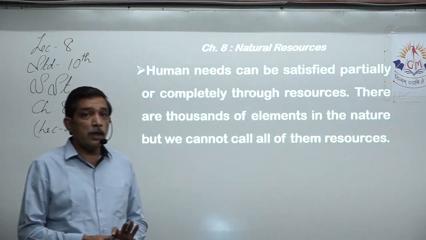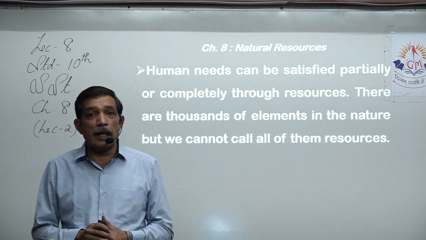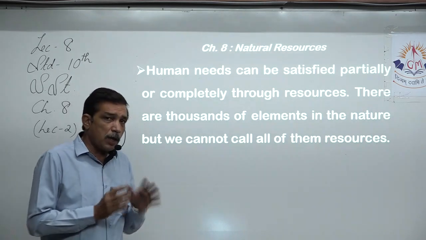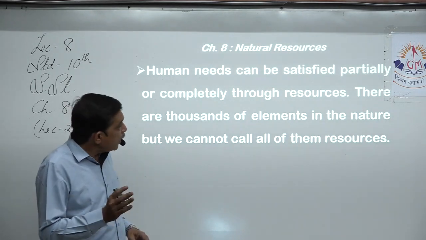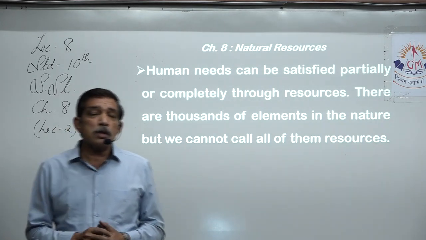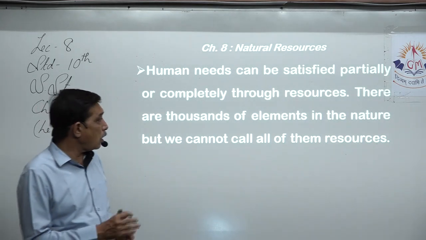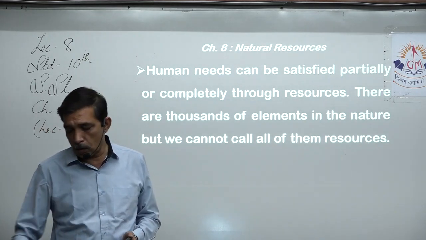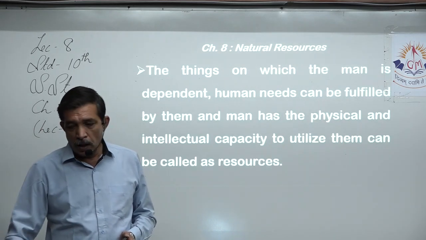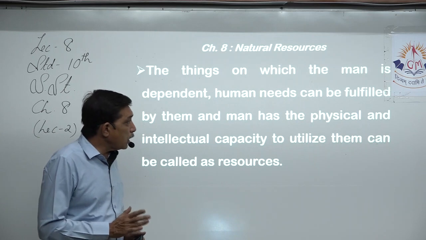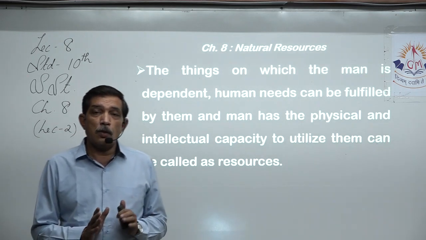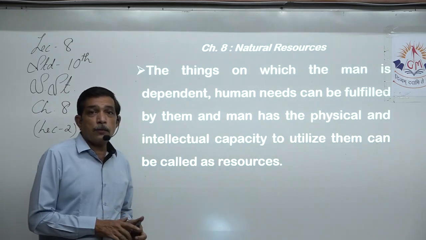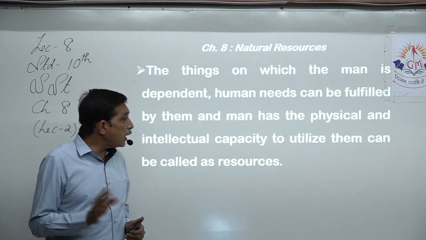First, we learned that human needs are quite a lot, and whatever satisfies our need. Yes, human needs can be satisfied partially or completely through resources. There are thousands of elements in nature on earth, and we cannot call them all resources. Then what is resource? That was the first thing that we should learn. Now, what is a resource? The thing on which man is dependent, the thing on which we are dependent. Human needs can be fulfilled or satisfied by them, and